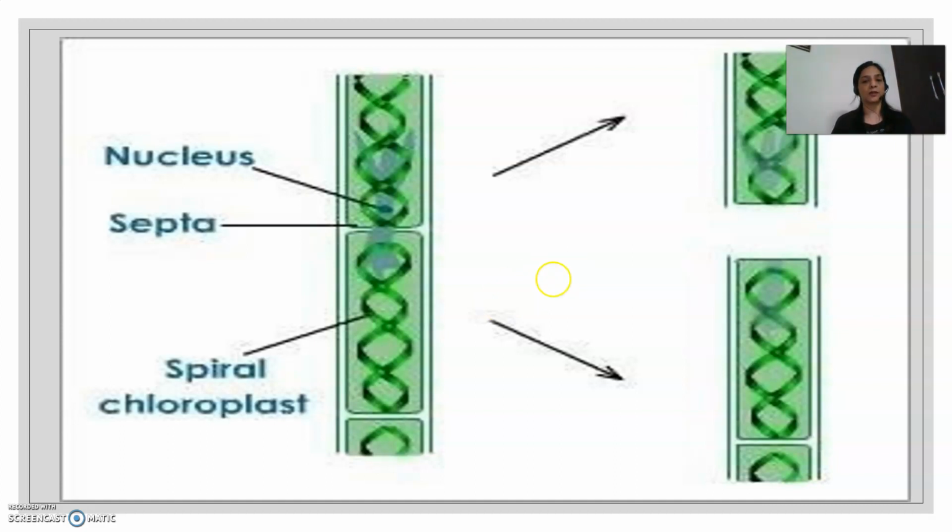Next, we move on to the process of fragmentation. Spirogyra shows this process. Spirogyra, which is a thallophyte, belongs to kingdom Plantae. It divides into smaller pieces and each piece can give rise to a new filament. So this process in which one filament can give rise to many new filaments is called as fragmentation.